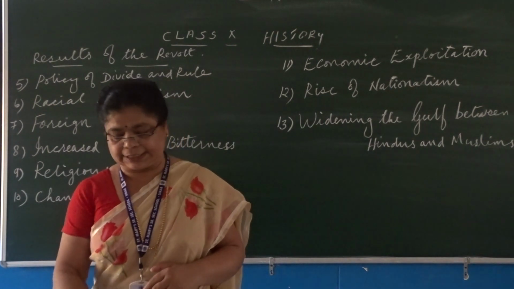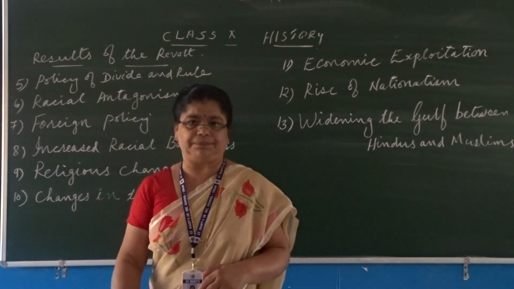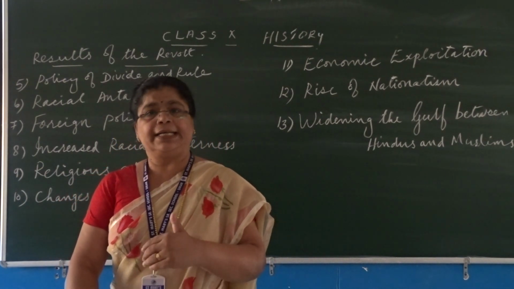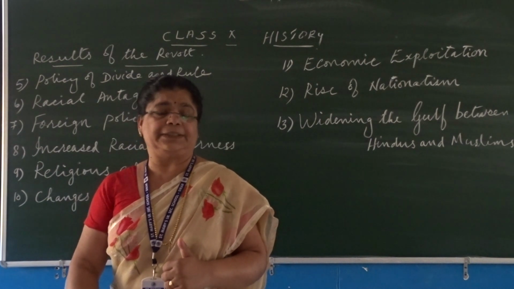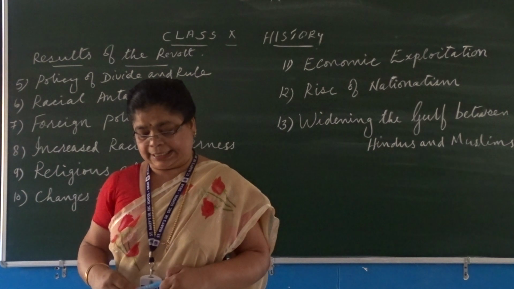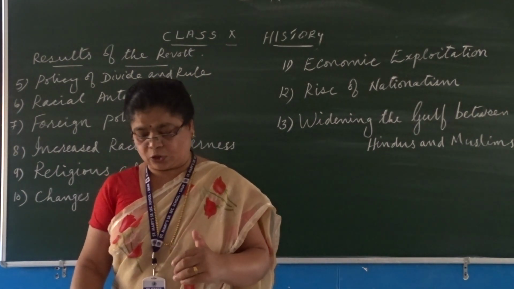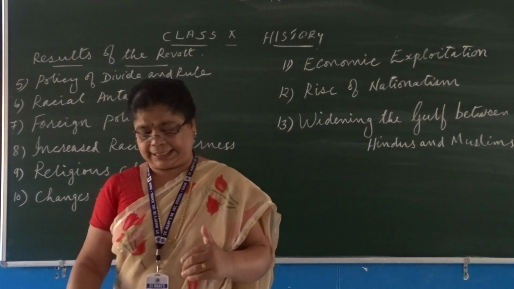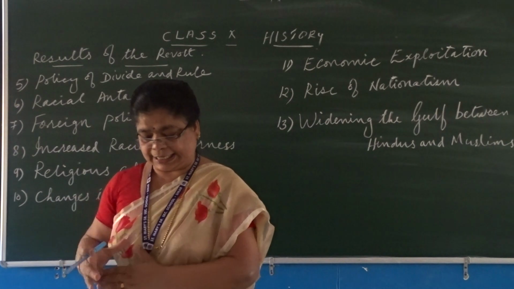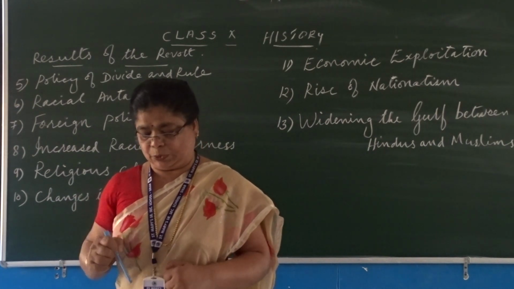Now we are moving towards the next consequence, that is racial antagonism. The British considered themselves as superior and Indians as inferior. As a result, to show their superiority, they took various measures: separate railway compartments, parks, hotels, clubs, etc. had been reserved only for the Europeans.